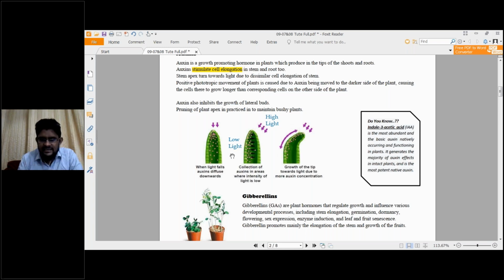Okay, so this is the second instance. You see, auxins collect in areas where the intensity of light is low. So because of this, all these auxins will be concentrated and collected on one side.